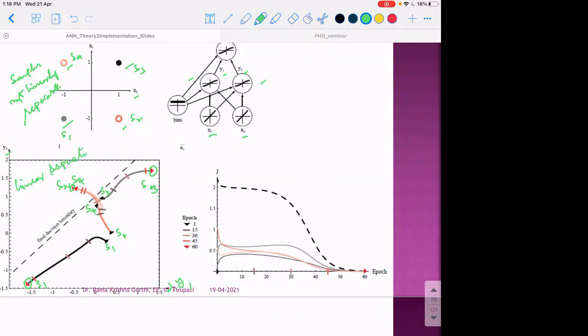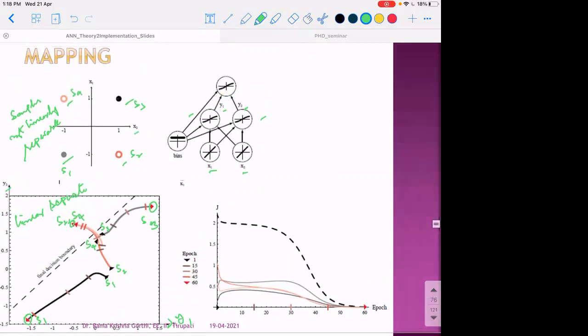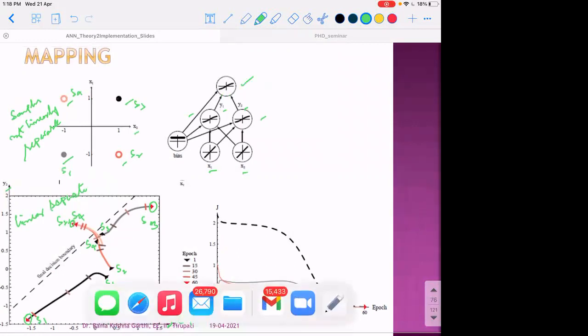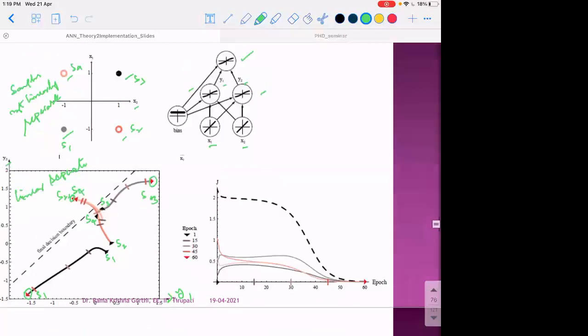If you see Y1, Y2 as features of the same samples, in the Y1, Y2 feature space they are linearly separable, and hence a single neuron at the output layer is able to separate them. This is what essentially happens in the neural network.